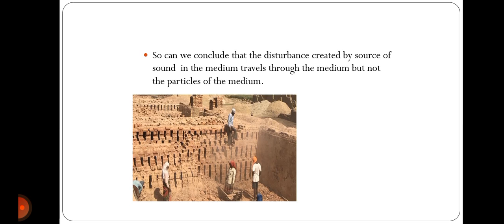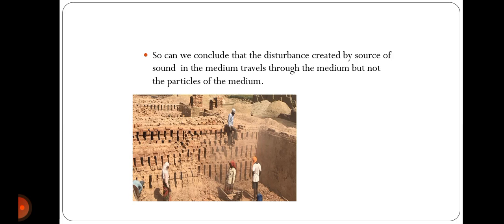Another simple example of this is at the construction site. We very often see that in construction sites, when the bricks are to be passed from one place to another, or from the ground floor to the top floor, there is no one individual person who is carrying the bricks from the ground floor to the top floor. They make a chain sort of thing. They stand at equal intervals and the passing of the bricks happens from the first person to the second to the third, and finally it reaches the top position.